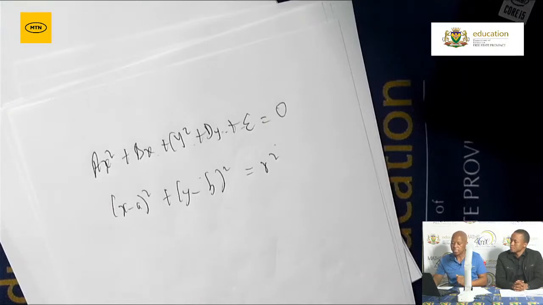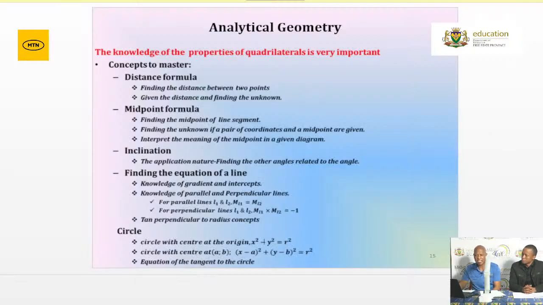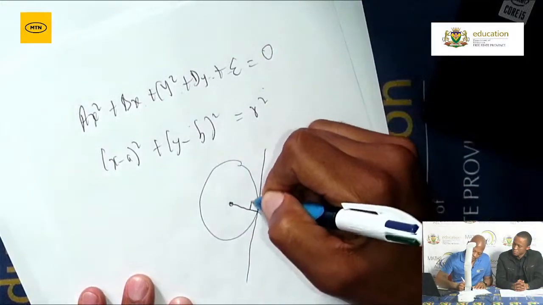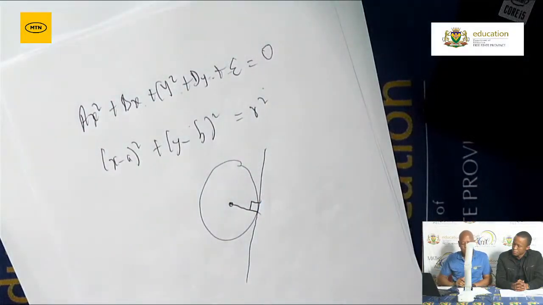Right, the equation of a tangent to the circle. Remember, I always ask myself, what is a tangent? A tangent is a line that touches a circle at one point. Then we are referring to the tangent. Now, you need to know how to determine the equation of the tangent. I mentioned earlier on that the tangent is perpendicular to the radius, right? If I've got a circle, then this is my tangent there. Remember now that a tangent is always perpendicular to the radius.